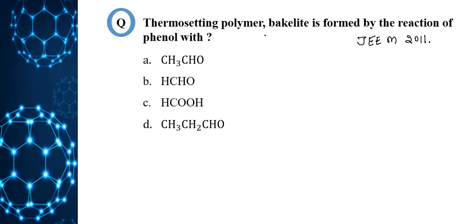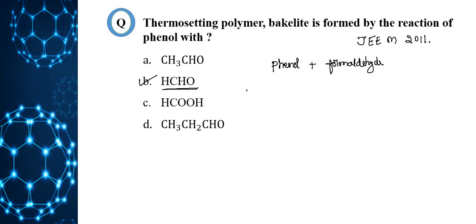So bakelite is a polymer of phenol and formaldehyde, that you should know. So the correct option is B, formaldehyde. We'll see how the reaction takes place.